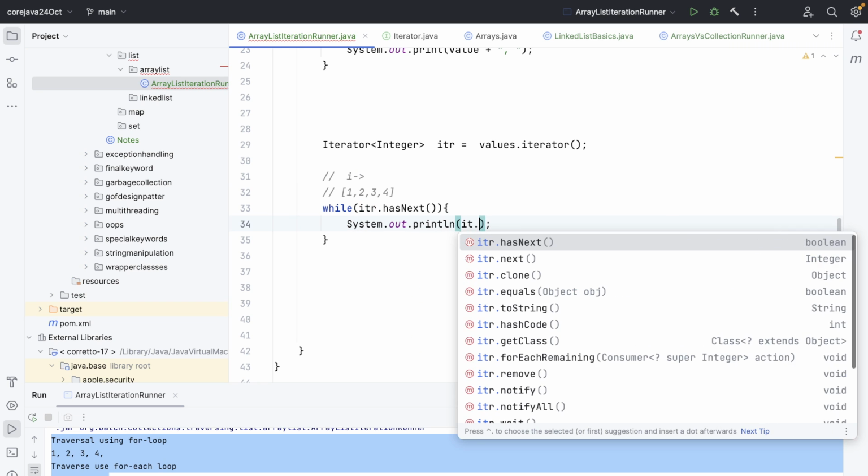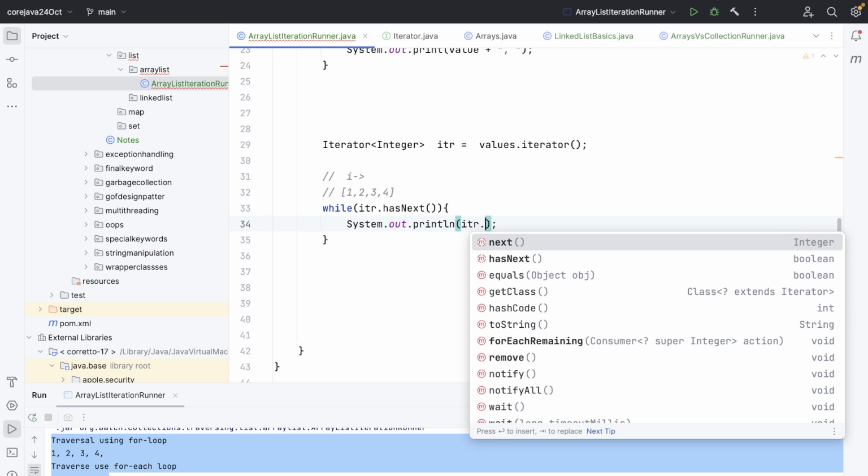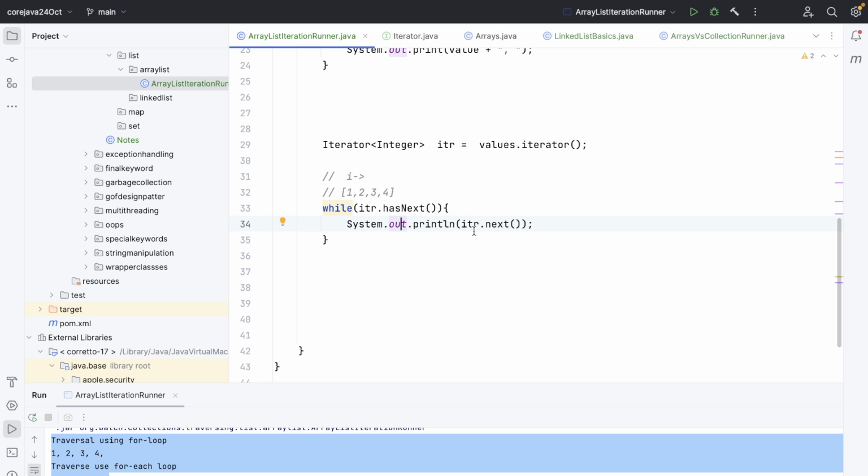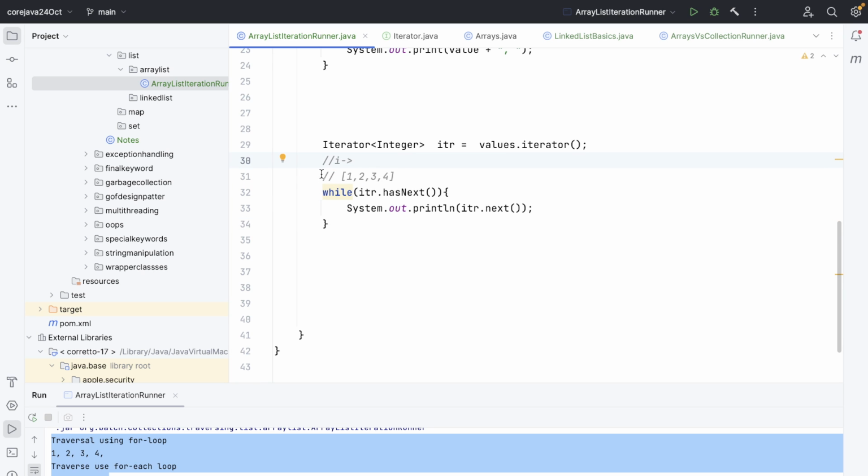So we can go and print the value. How can I get the value? itr.next. When I checked hasNext, the cursor was at -1, and the 0th index has a value, so it returns true. So I go inside the loop and ask for the next value.